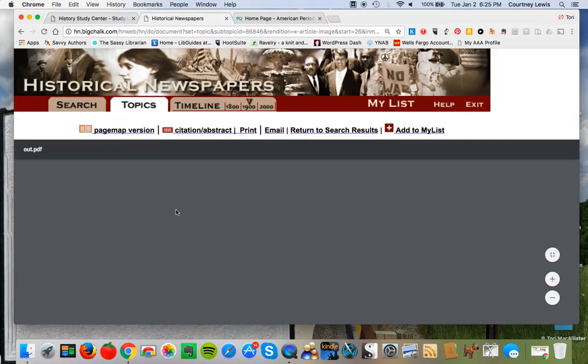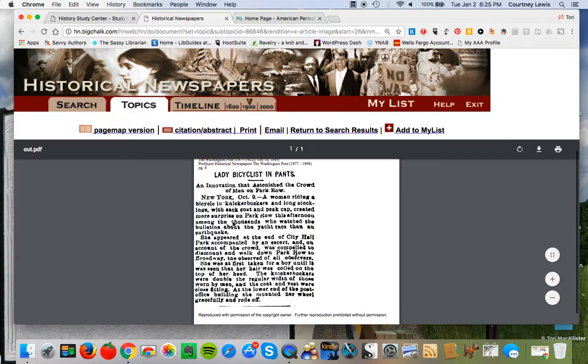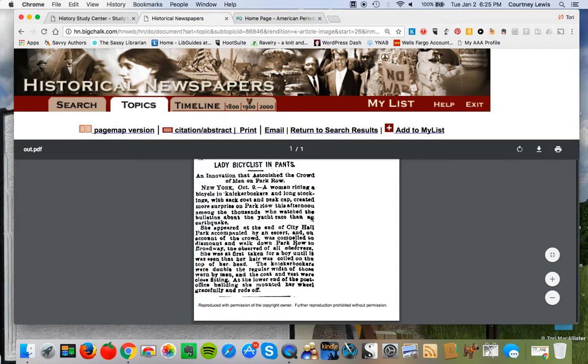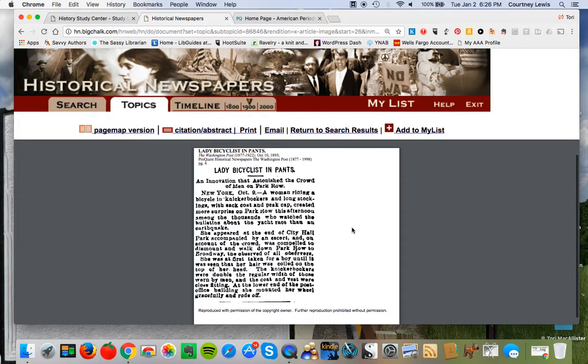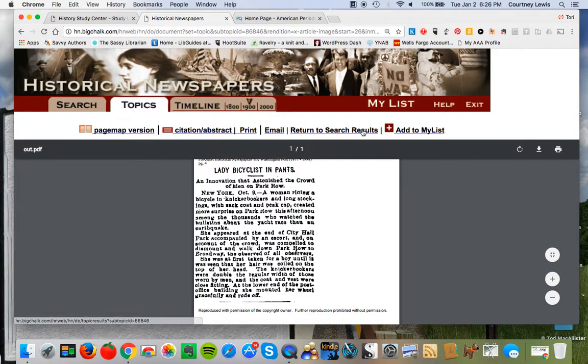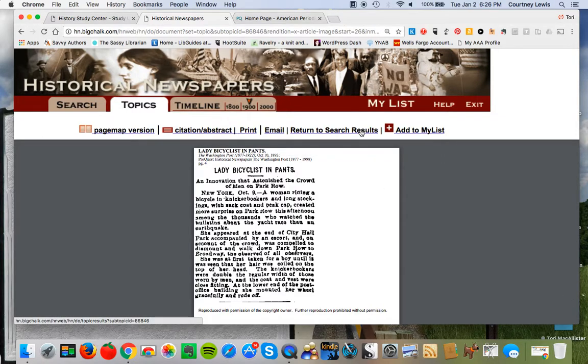1893. So here's the actual PDF of this. This is from the Washington Post in 1893. Lady bicyclist in pants. A woman riding a bicycle in knickerbockers and long stockings with a sack coat and peaked cap created more surprise on Park Road this afternoon, among the thousands who watched the bulletins about the yacht race, than an earthquake. So clearly you can see that there are some issues here. This is a primary article showing women in a leisure activity, and the reaction of people to said leisure activity. It's changing the idea of dress. So there are a lot of things that you can take a look at.